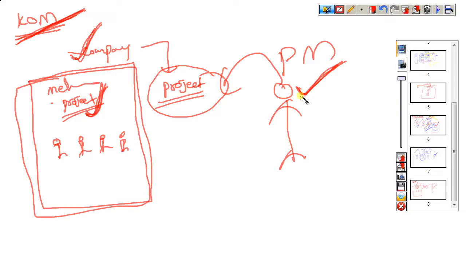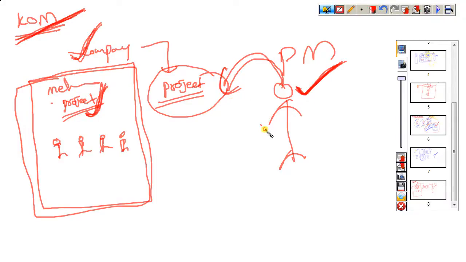In this meeting only, they find the one project manager. Who is the best person to complete this project? They select one project manager. Who is involved in this meeting? Project managers, leads, and a customer representative. Whenever the kick off meeting is completed, one project manager will be finalized. But a single person can't complete the whole project.